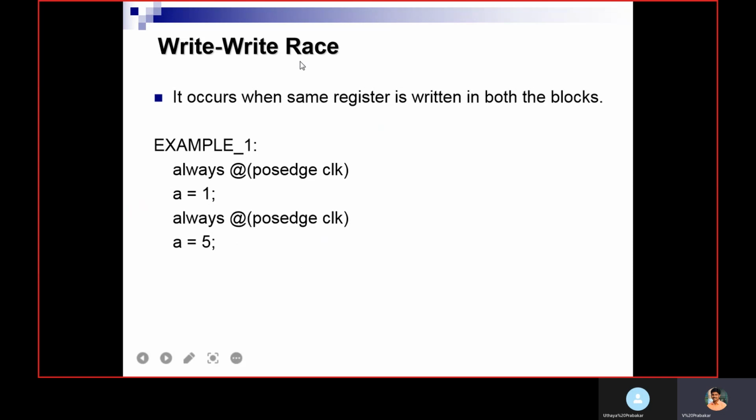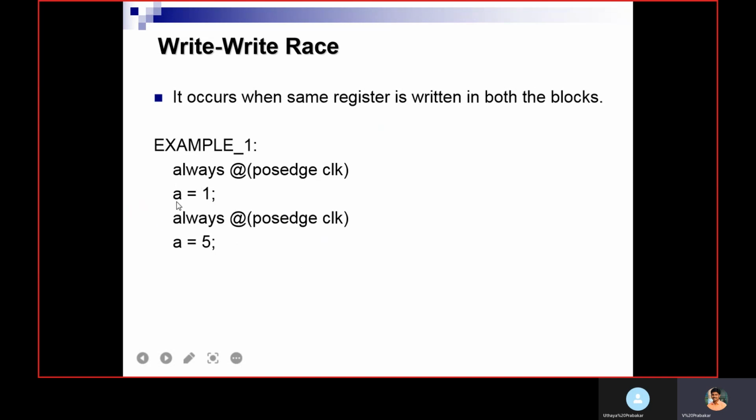First is write race. It occurs when the same register is written in both blocks. For example, there are two always blocks, two procedural blocks. In both blocks, I am assigning values for A. So which value will A take?